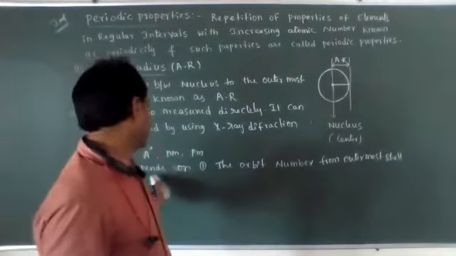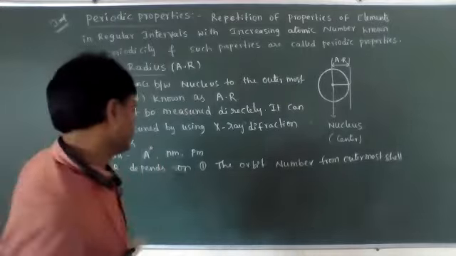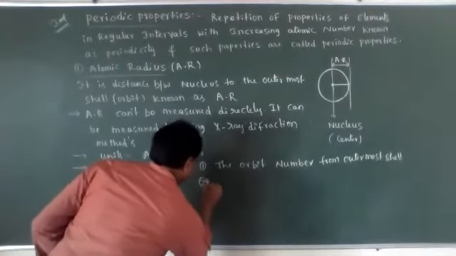As the orbit number increases, the atomic radius will increase. The second one is effective nuclear charge.